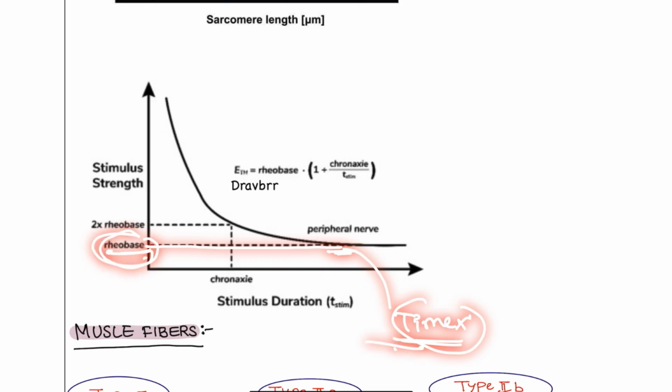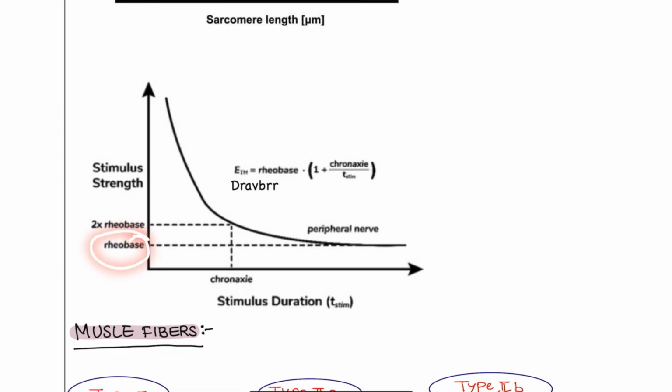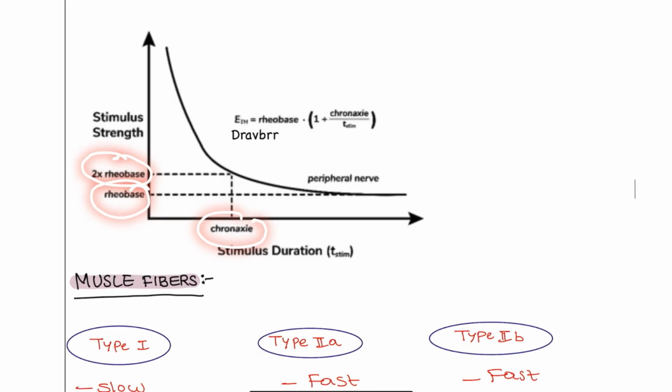And if you increase this stimulus, for example, this is the minimal, make it the maximum. This is 2 times the rheobase, and whatever the time that you are getting here, that is the chronaxie. Now tell me, what is the rheobase? Rheobase is nothing but the minimal stimulus, 2 times the rheobase is the maximal stimulus, and chronaxie is the utilization time of the nerve.